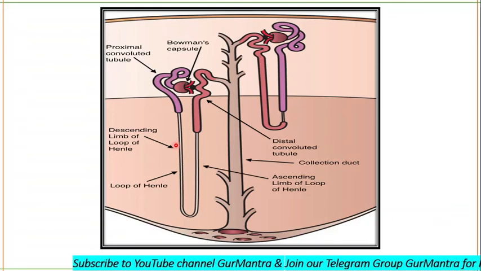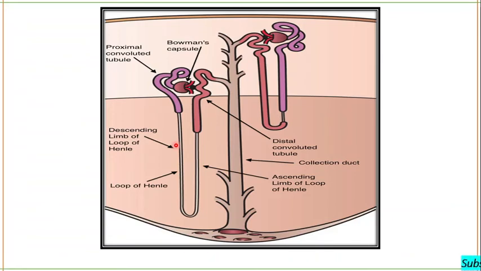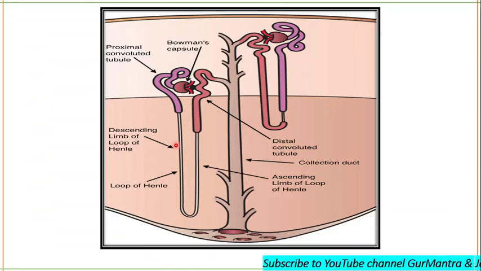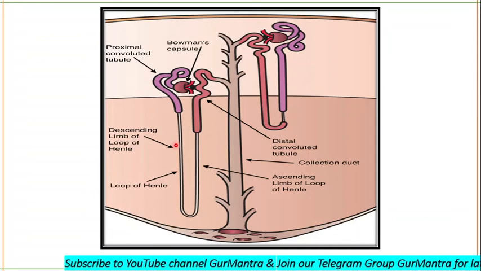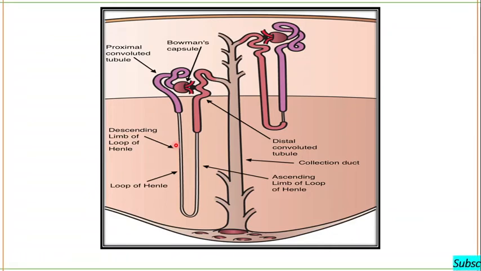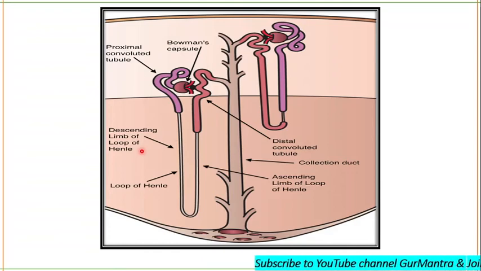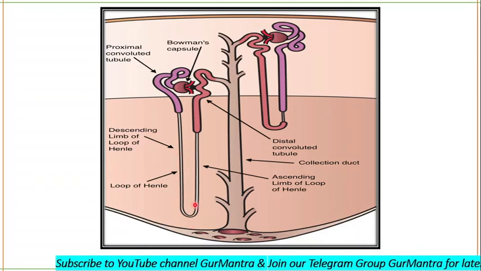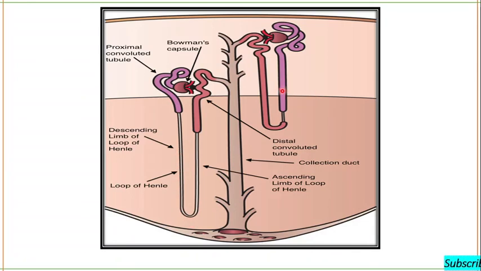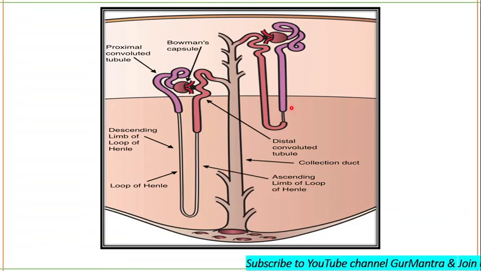Okay. So there are the juxtamedullary nephron, and the other one is the cortical nephron. This one is the juxtamedullary nephron, whose loop of Henle extends deep into the medulla, while in the cortical nephron you will see that only a very little loop of Henle extends into the medullary region.